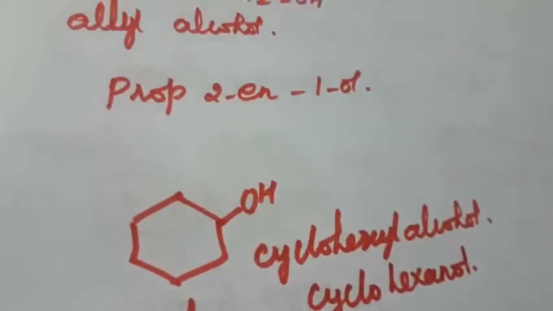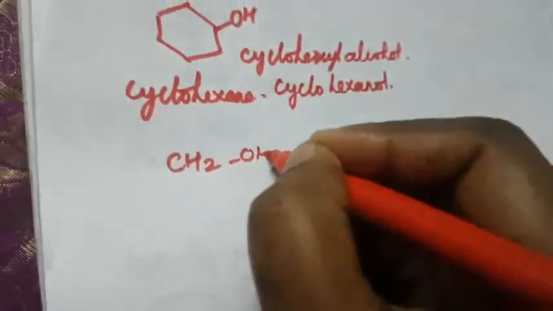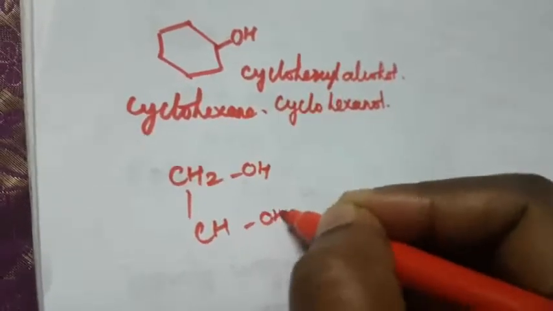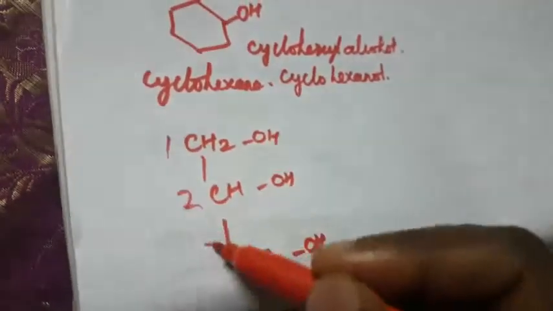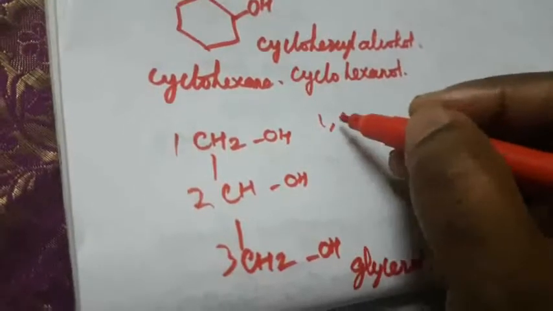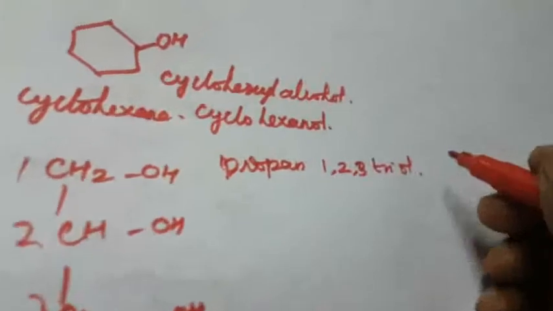Next one, we already know, is glycerol. Glycerol means 3 carbons: CH2OH, CHOH, then CH2OH. In your book the straight chain will be given, so this is the way you write it. That is called glycerol. How to write the IUPAC name? 1, 2, 3. What is the root word? 3 carbons means propane. 1,2,3-triol is the IUPAC name.